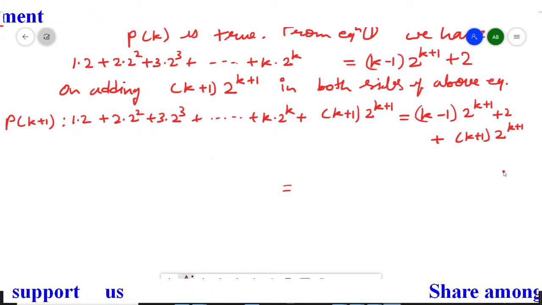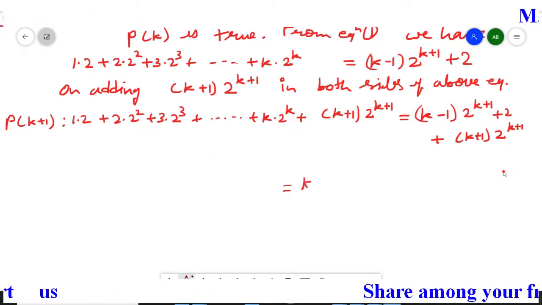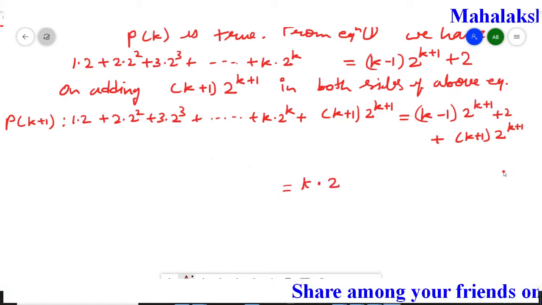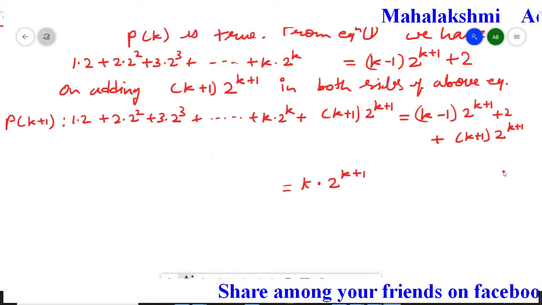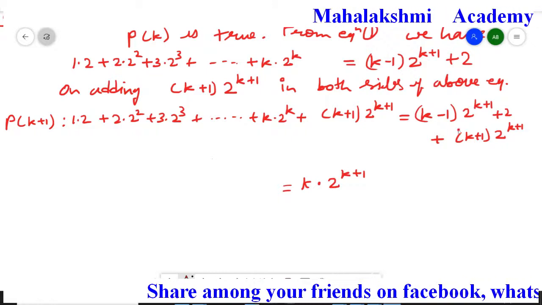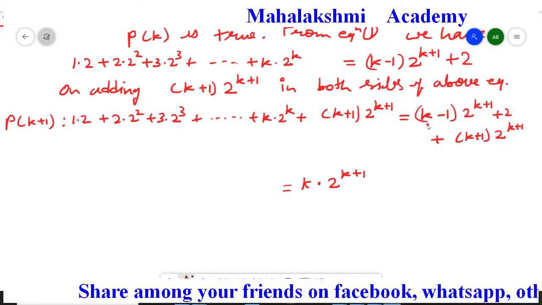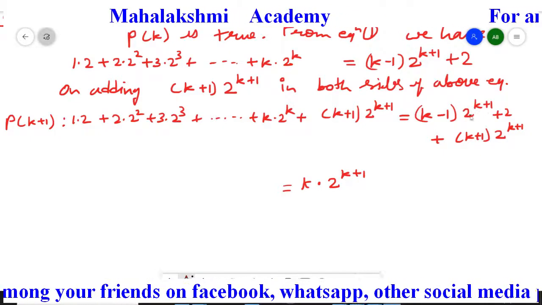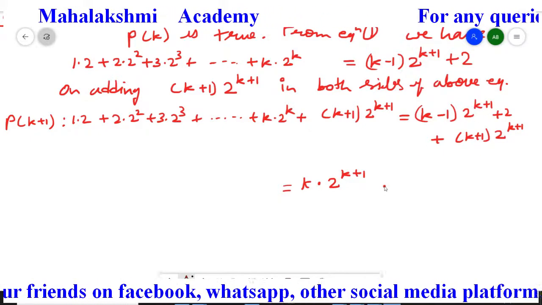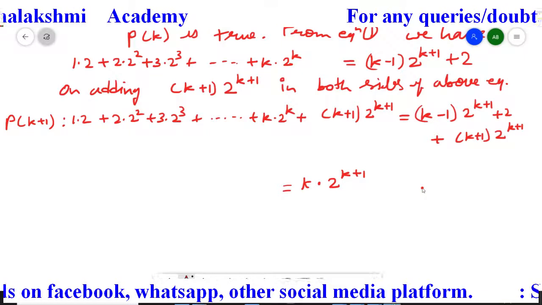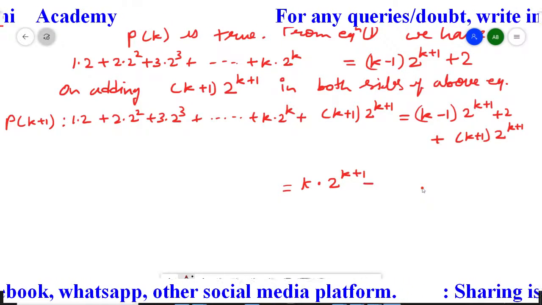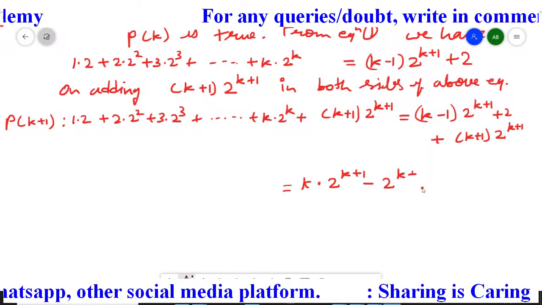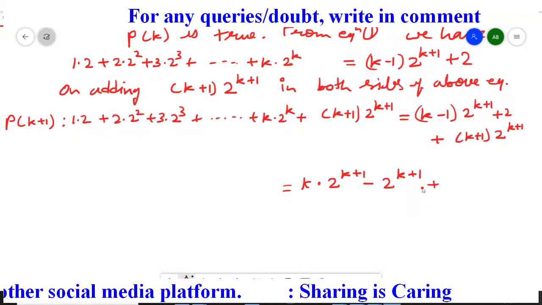So it is going to be k multiplied by 2 to the power k plus 1. Here I am just opening this bracket. So 2 multiplied by k is k multiplied by 2 to the power k plus 1. Then 2k plus 1 multiplied by minus 1, only the sign we will change. That will give us minus 2 multiplied by k plus 1, then plus 2 as it is.